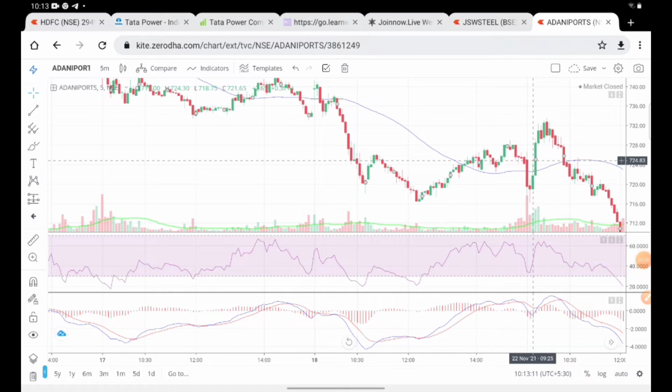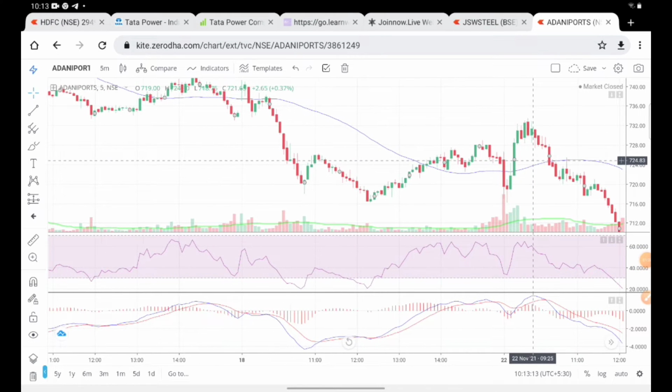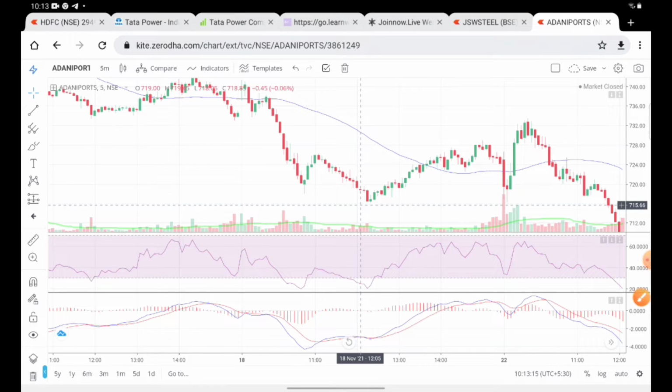So we are at Adani Port, right? And you can see the date, it's 18th of November, 12 p.m. This was the point where she has drawn the trend line, and the trend line was like this, right?